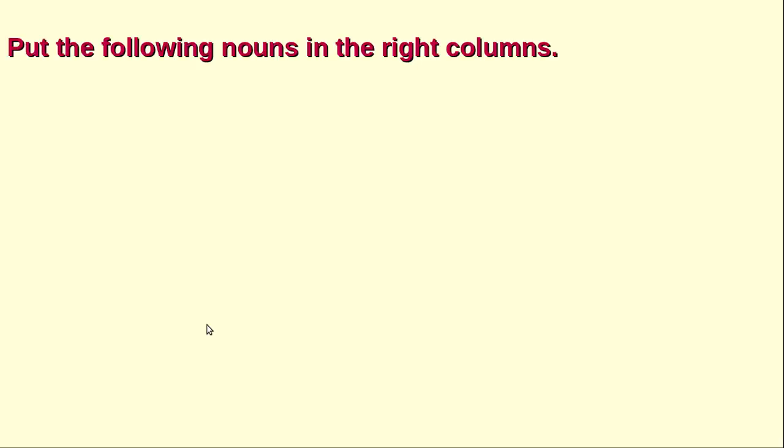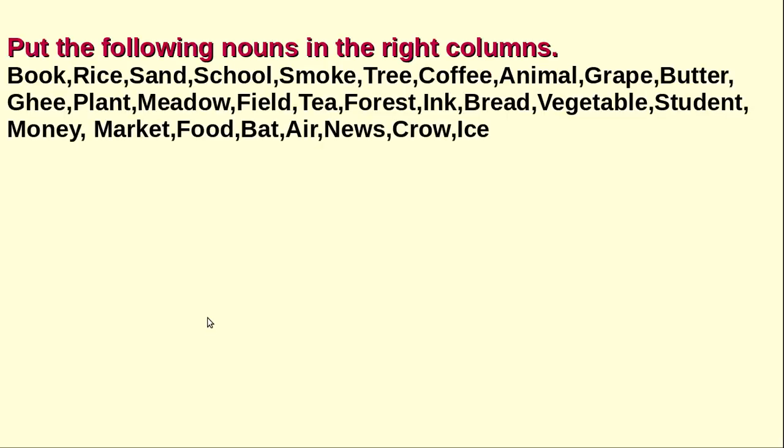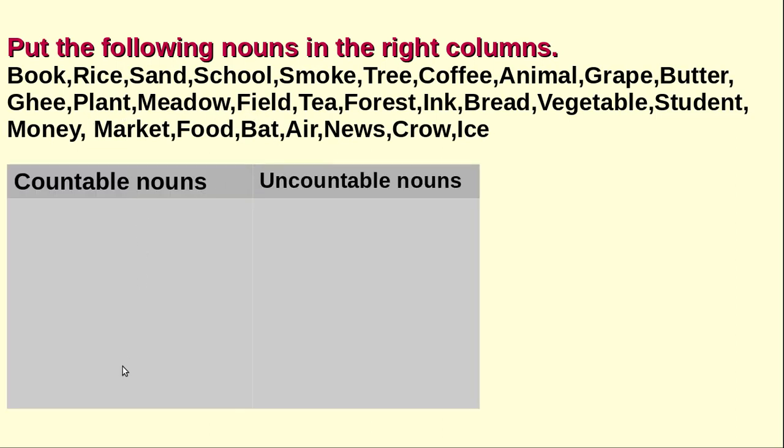Now, let us check whether you have got it or not. There are some nouns, we have to put them in the right columns. That means countables here, uncountables here. You pause the video and write it in a notebook. After that, check your answers with the ones given in the next slide.